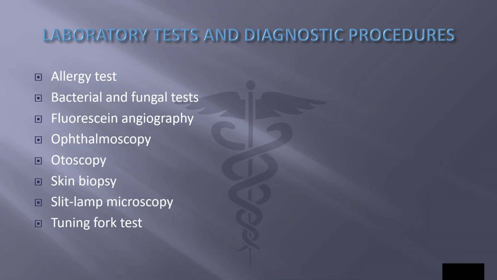Slit lamp microscopy, examination of the anterior eye structures, such as the cornea, using an instrument that projects intense light through a narrow opening for optimal visualization. And a tuning fork test, procedure in which a vibration source, a tuning fork, is placed in front of the opening to the ear to test air conduction of sound waves. The tuning fork is also placed on the mastoid bone behind the ear to test bone conduction of sound waves.